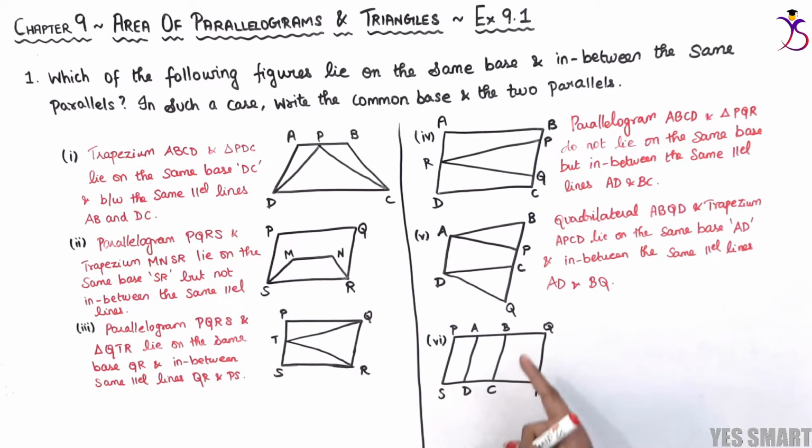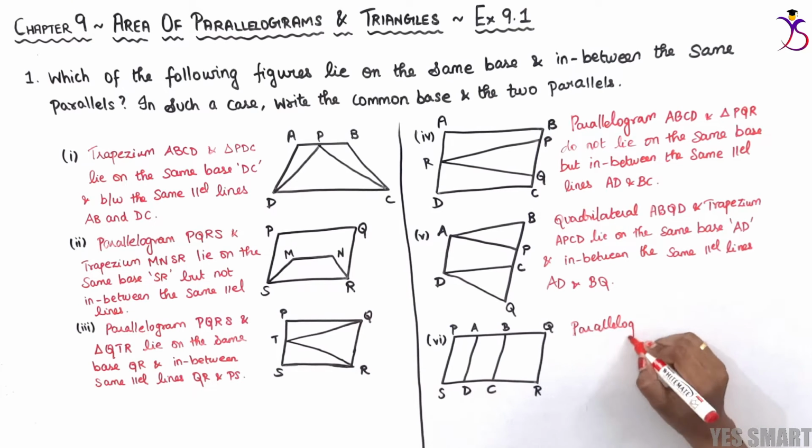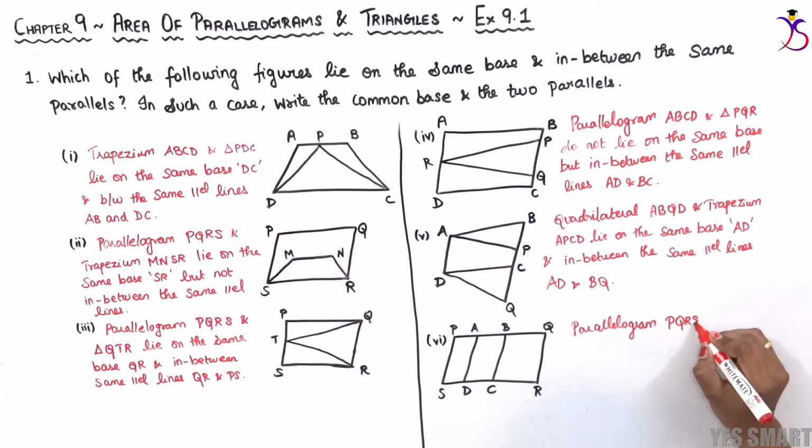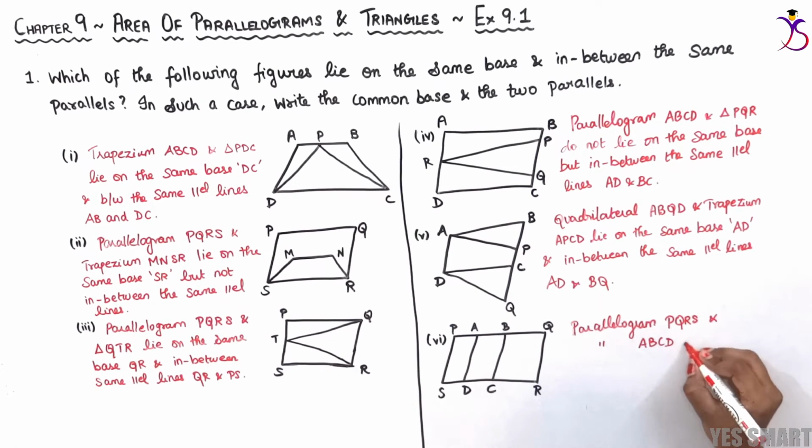But both quadrilaterals lie between the same parallels: PQRS lies between PQ and SR, and ABCD also lies between PQ and SR. Hence, parallelogram PQRS and parallelogram ABCD do not lie on the same base.